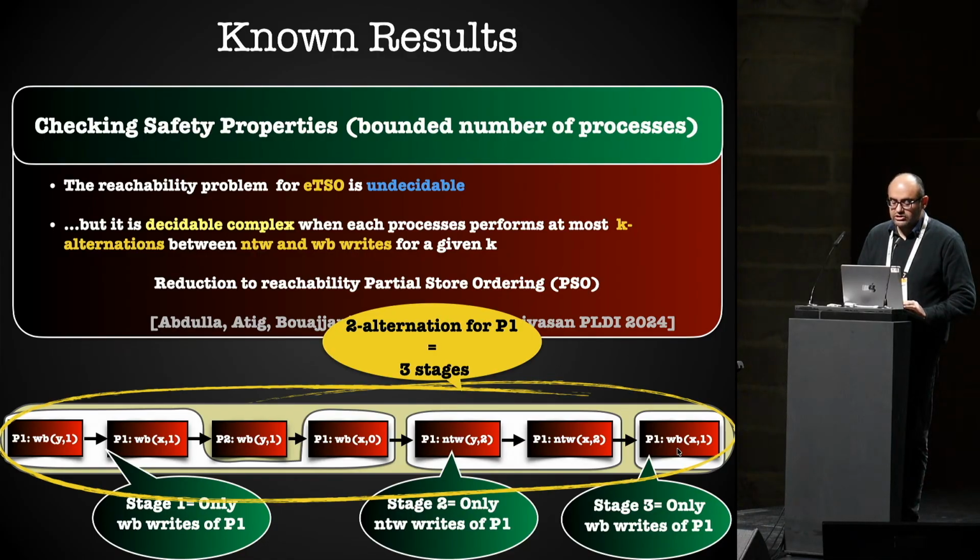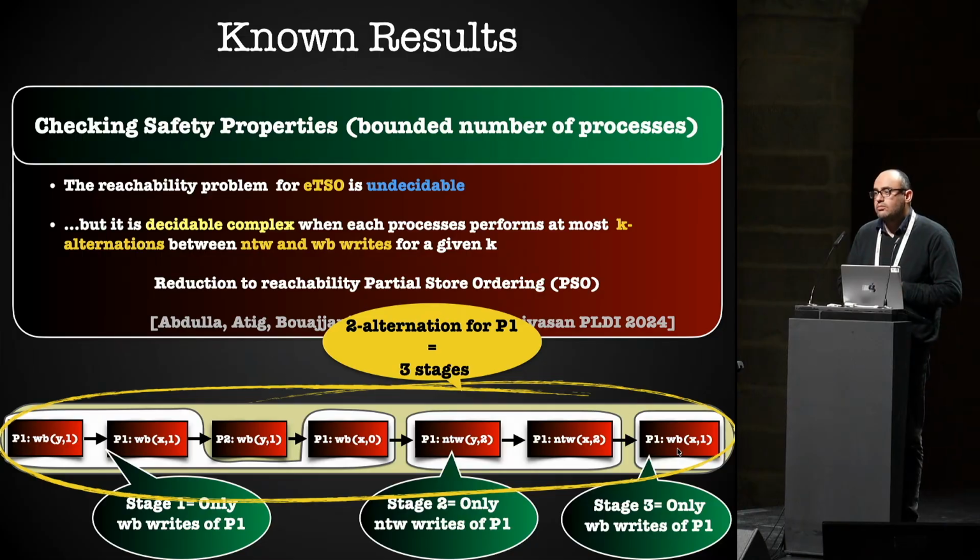This means that in this execution, the process P1 will perform 2 alternations, and this is equivalent to 3 stages. So if we are given some K, and we bound the number of possible alternations per process, then the reachability problem will, again, be decidable. And this has been done by reduction to partial store ordering, which is a weaker model than TSO.